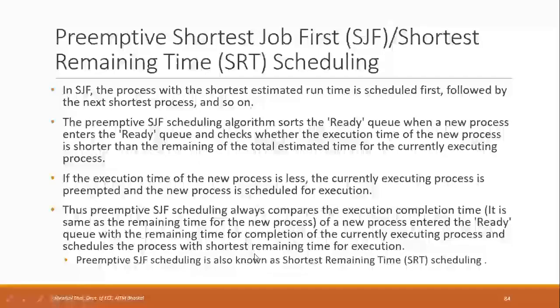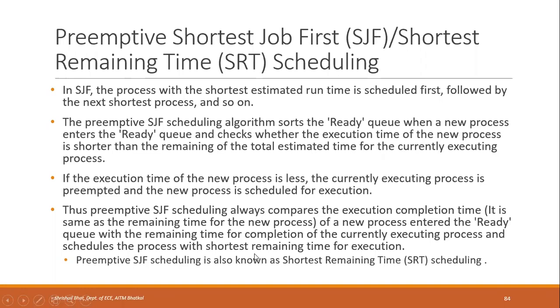The first one is preemptive shortest job first, or shortest remaining time scheduling. As the name suggests, this will schedule the process which has the shortest execution time, or the shortest remaining time to complete the process. In shortest job first, the process with the shortest estimated run time is scheduled first, followed by the next shortest process, and so on.